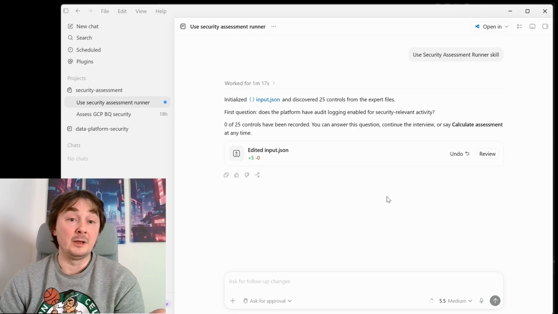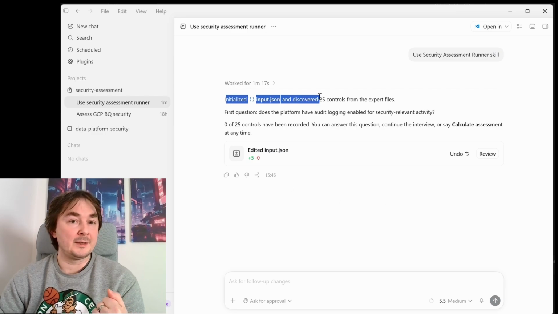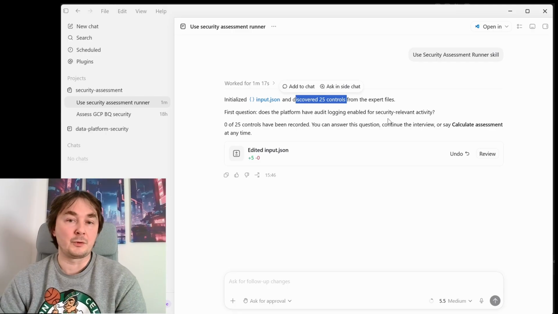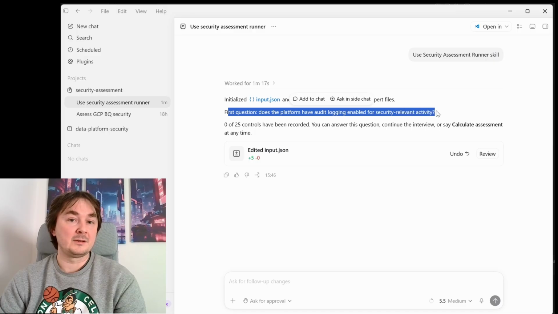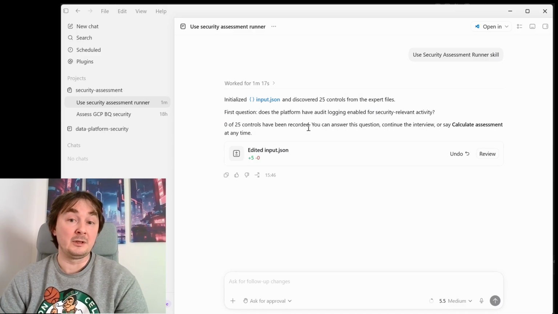After it worked for a little bit, it initialized the input file as empty and discovered those 25 controls from the expert files that we already saw. And even then, it started with the first question: does the platform have audit login enabled for security relevant activity?